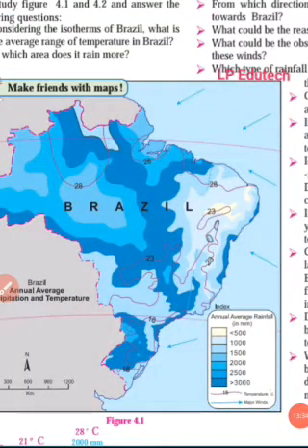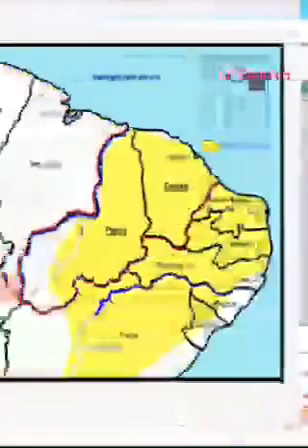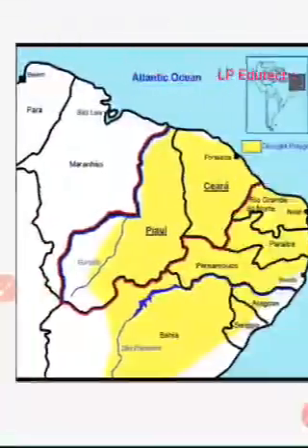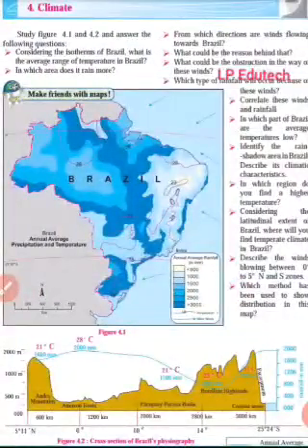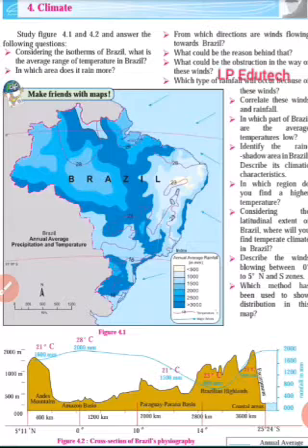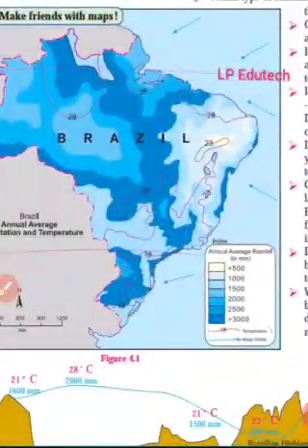So let us understand, there are a few questions given in the beginning. We are going to answer the questions. Now, considering the isotherms of Brazil, what is the average range of temperature in Brazil? Let us see the average range of temperature.